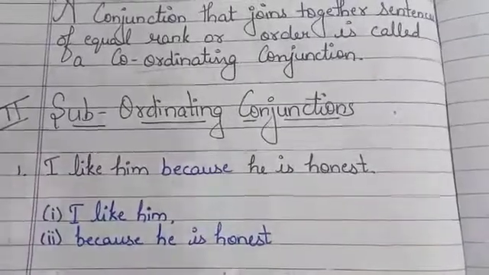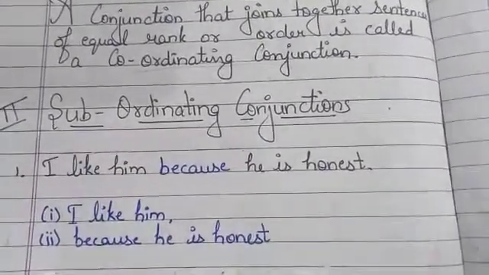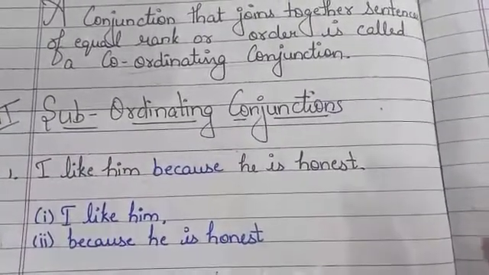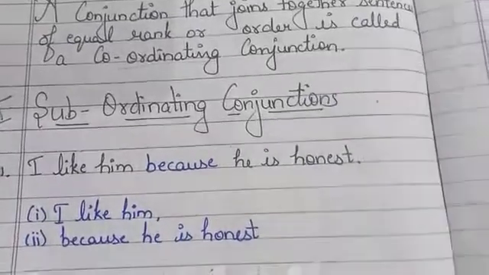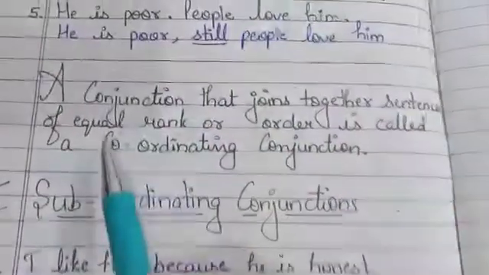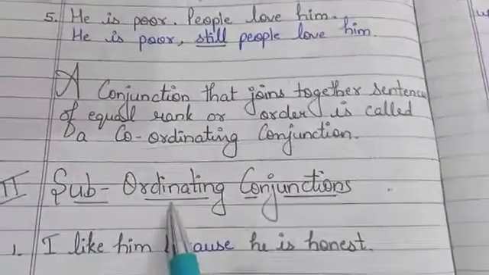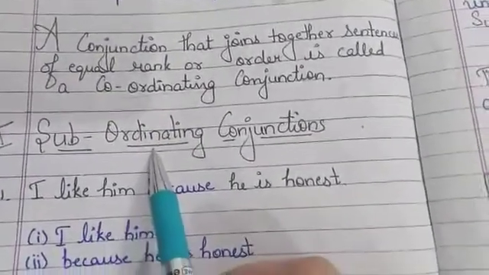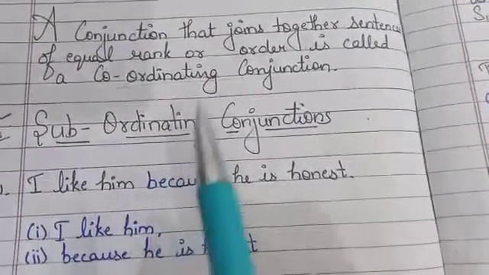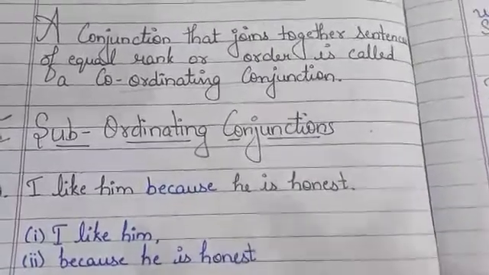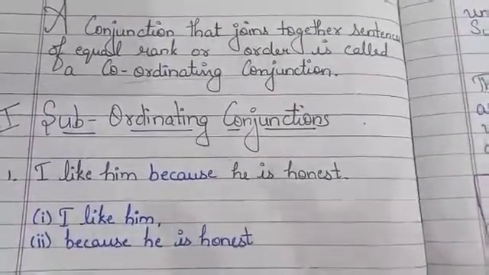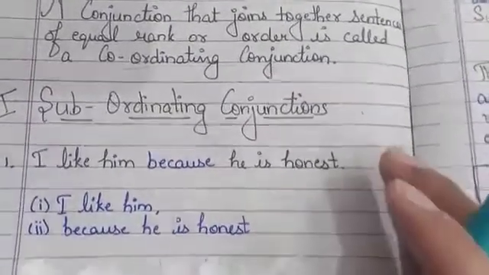Subordinating conjunctions. Now what is a subordinating conjunction? A conjunction that joins together two sentences of unequal rank. Previously we saw equal rank, but in subordinating we use unequal. A conjunction that joins together two sentences of unequal rank or order is called a subordinating conjunction.